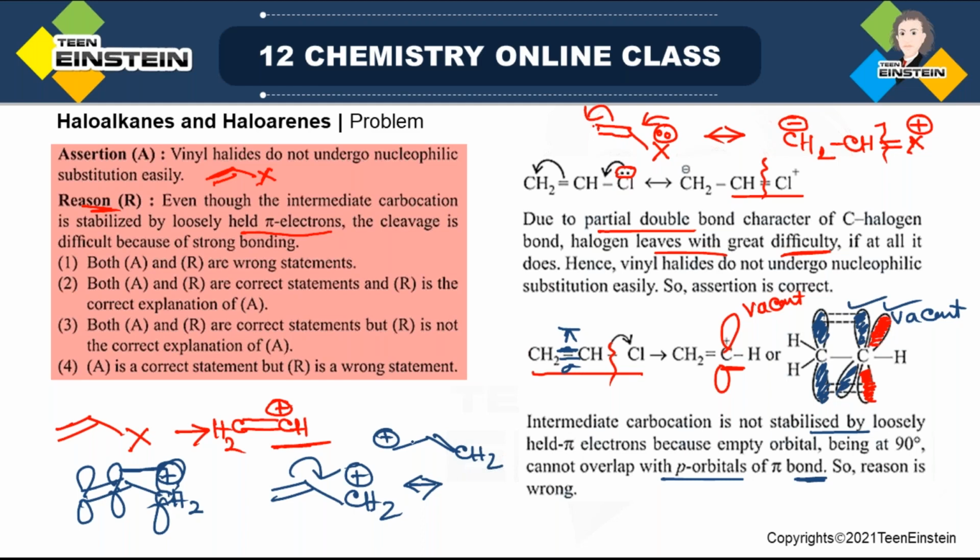But when it is vinyl, that is, when the positive charge is present over a doubly bonded carbon, this is not possible because of this reason. So the statement given in the assertion is correct. A is a correct statement, but R is not correct. So option 4 will be the correct option.